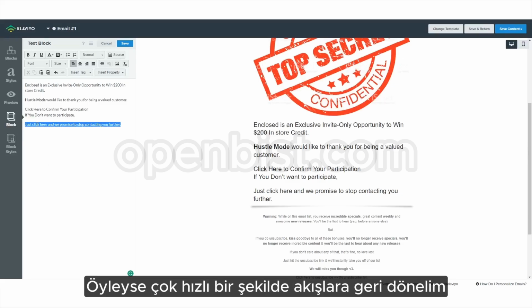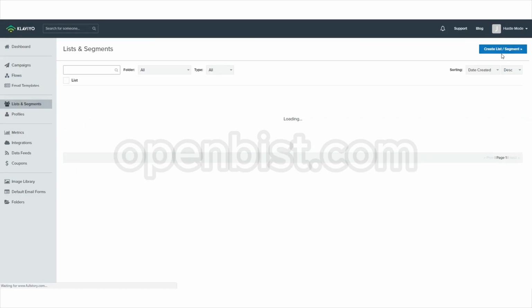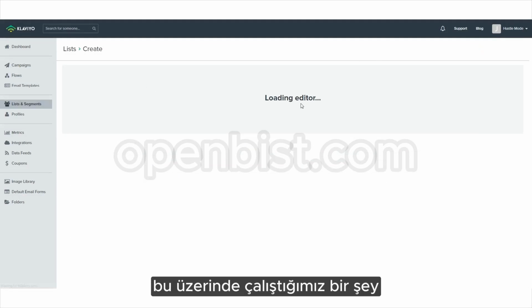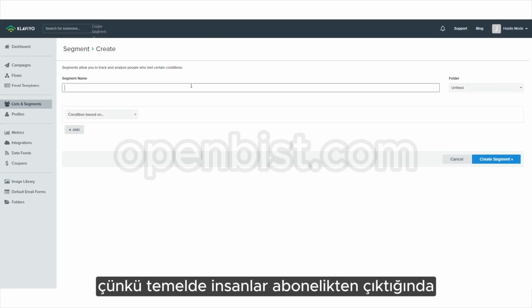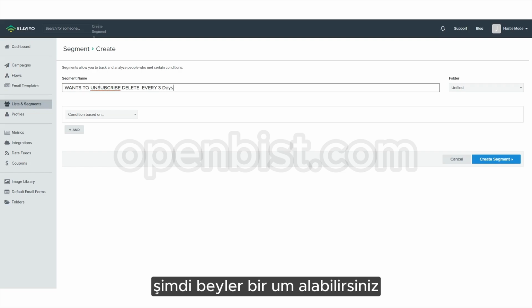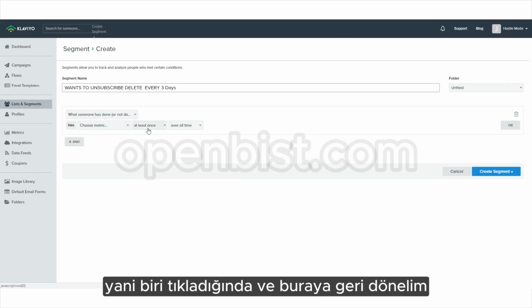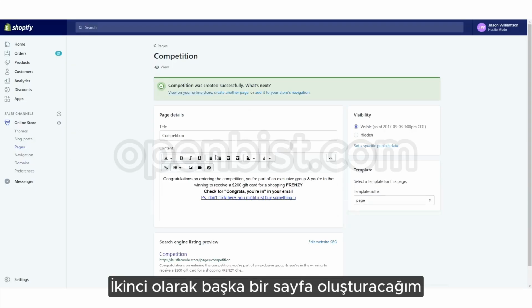So let's go back to flows real quick. So sometimes it's good to have a second tab. This is something that we worked on, because basically when people unsubscribe, now guys, you can get a VA to do this. Just make sure you're doing this like 3 times a week minimum. So when somebody has clicked, and let's go back to here, I'm going to create another page. So second, create another page.